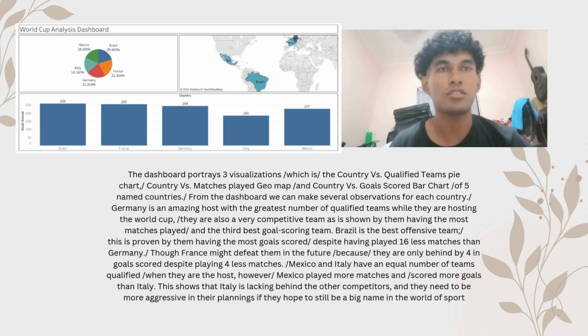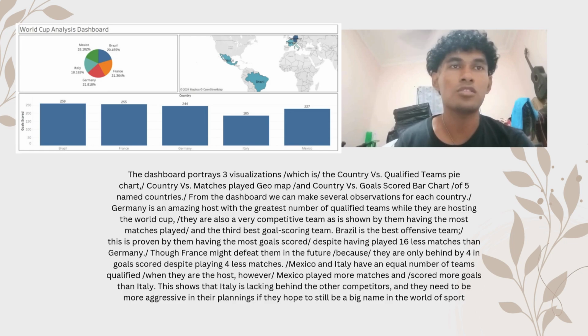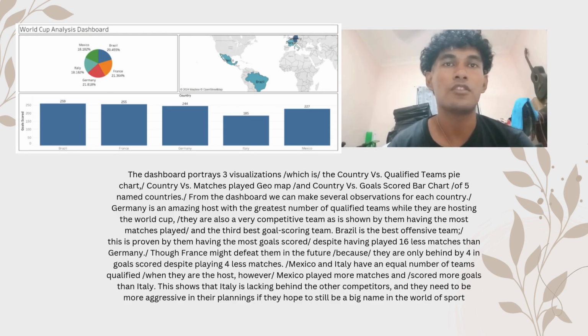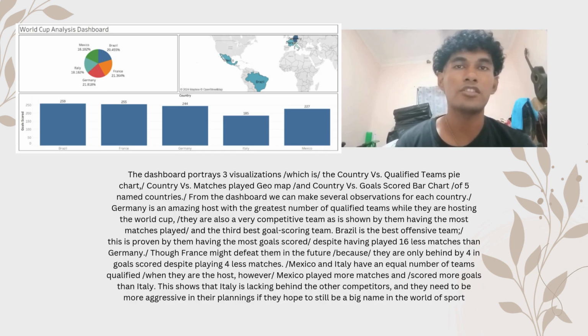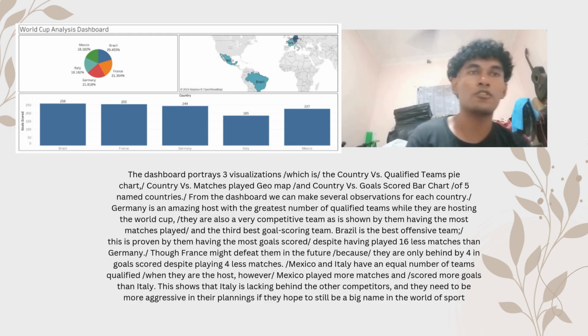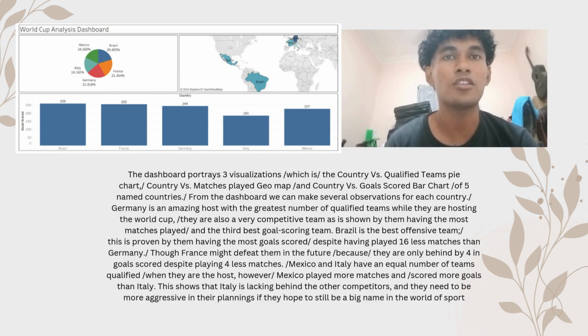Today I will talk about the dashboard. The dashboard portrays 3 visualizations: the country versus qualified teams pie chart, the country versus matches played geomap, and the country versus goals scored bar chart of the 5 named countries. From the dashboard, we can make several observations for each country. For example, Germany is an amazing host with the greatest number of qualified teams while they are the hosting country for the World Cup.